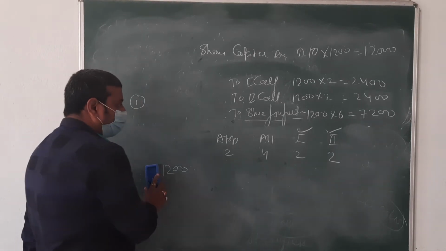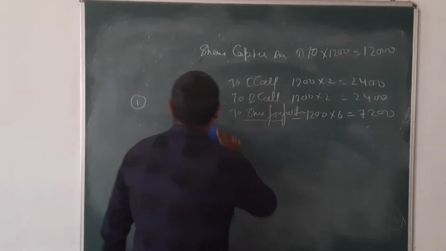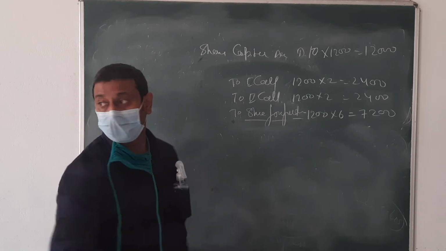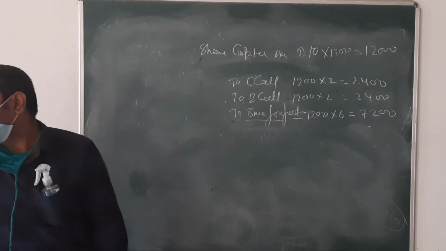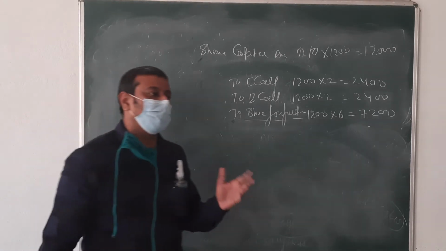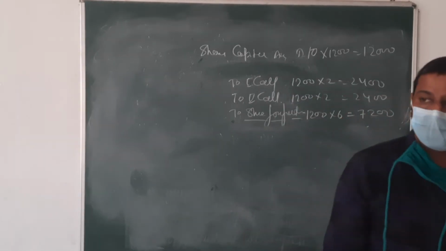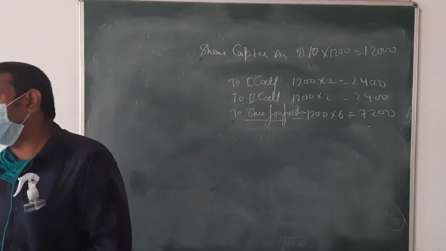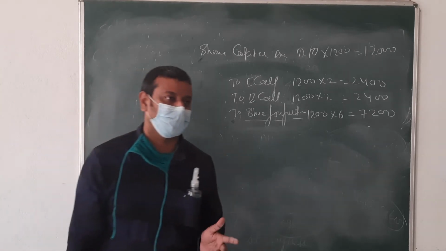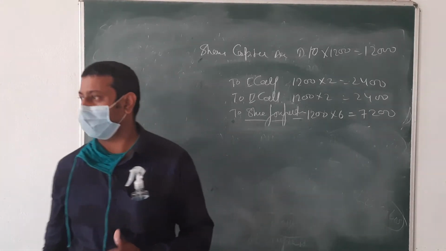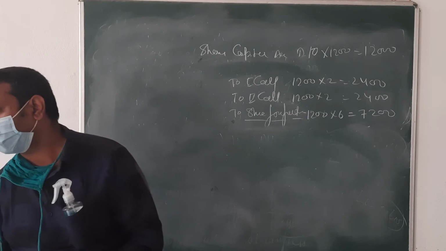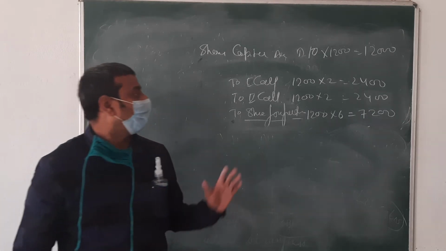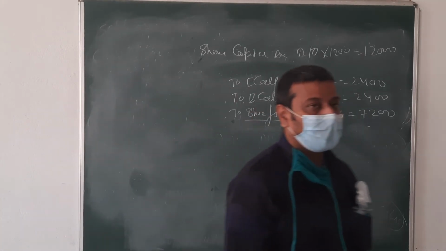Now, go for the next step. What is at par? Same value. 10 rupees value, you are going to sell at 10 rupees. That is par, at par. At premium, extra amount. At discount, less amount. Okay, beta?